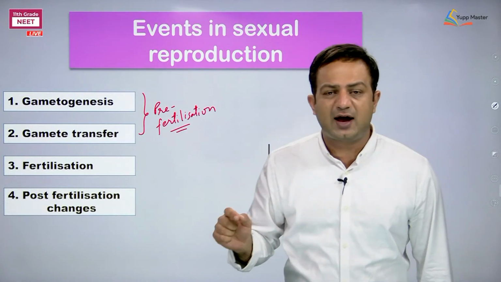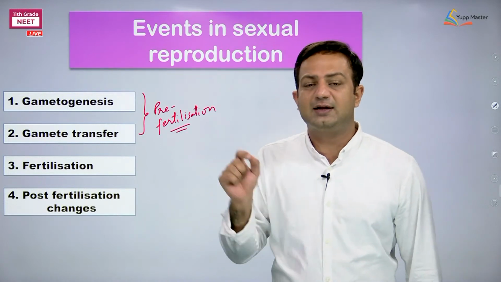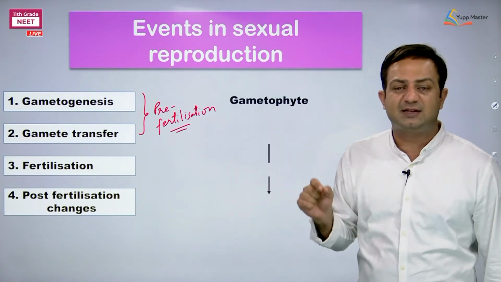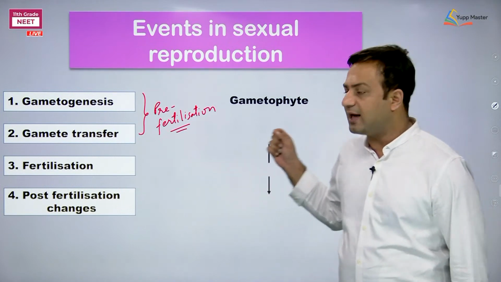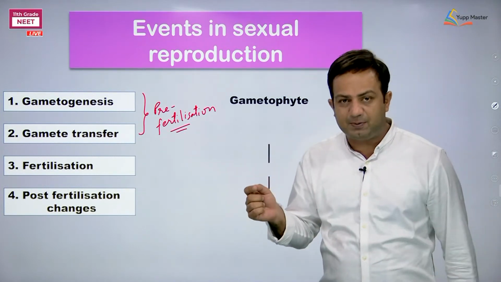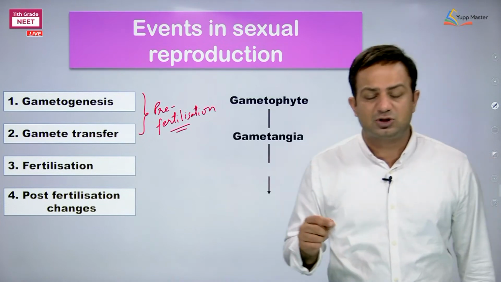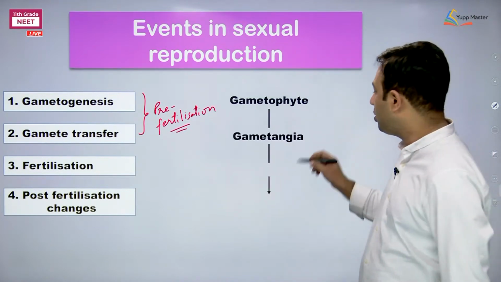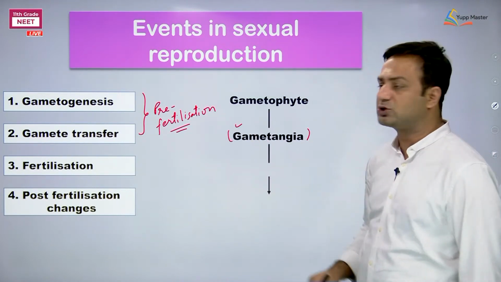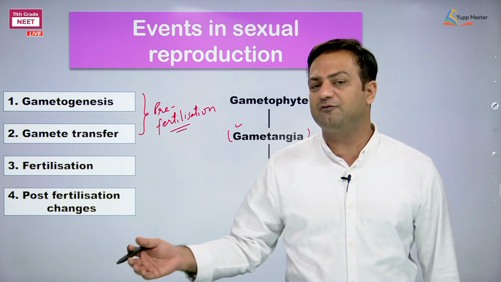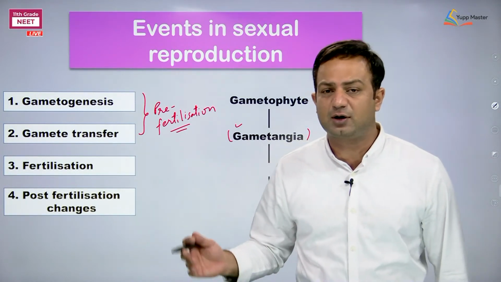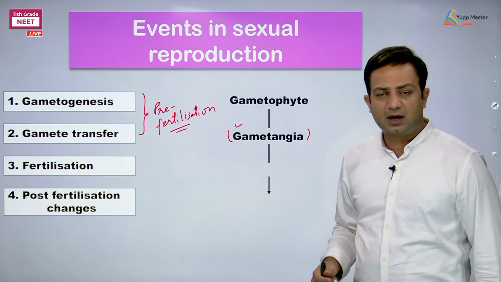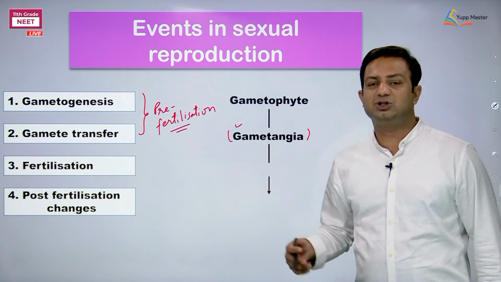Okay, fine. If gametophyte is haploid and known to bear the gametes, then in algae particularly, the gametophyte has a structure called gametangia. Later on we are going to call this word sex organs. Male gametangia and female gametangia are, respectively, the male sex organ and female sex organ. Gametangia is plural, gametangium is singular.